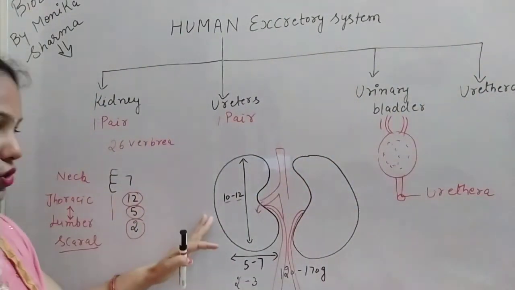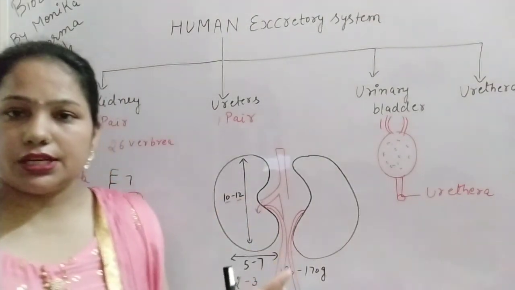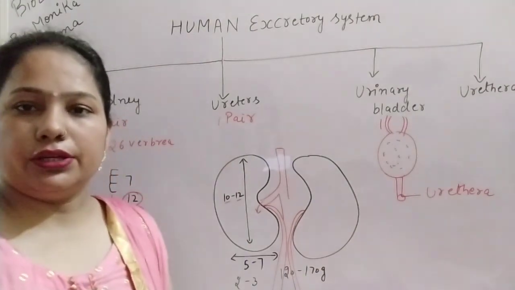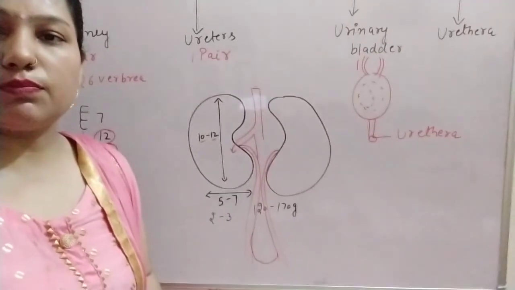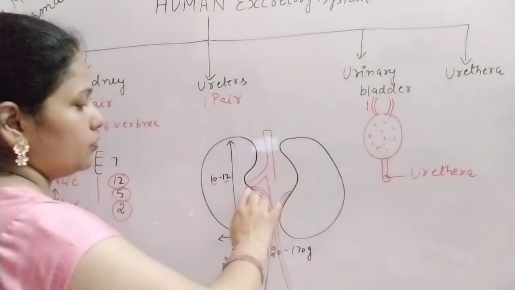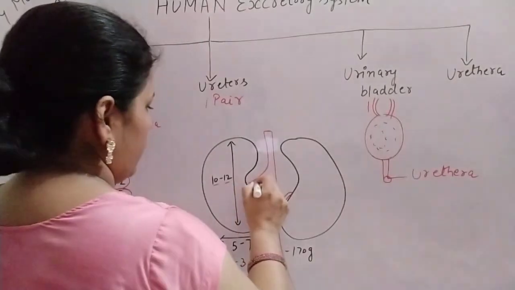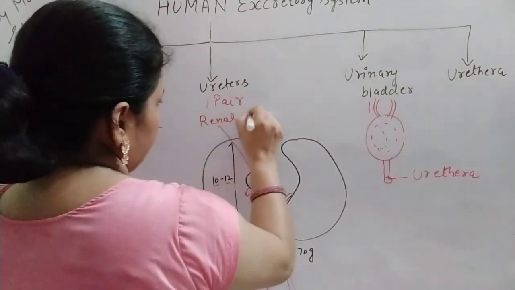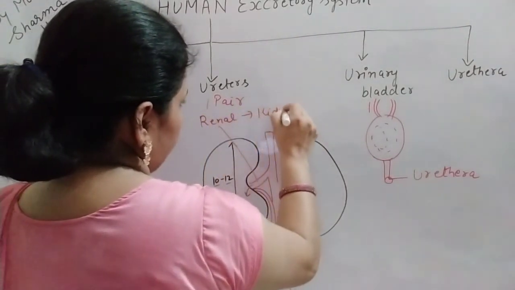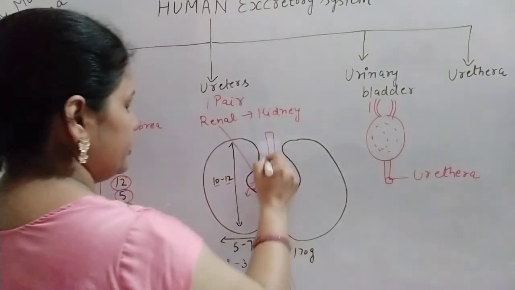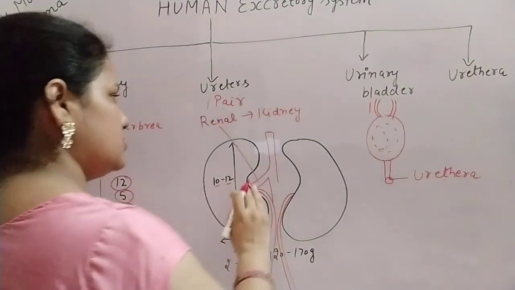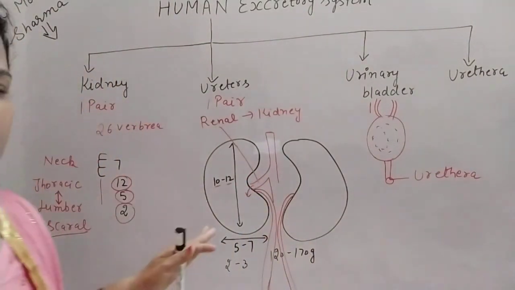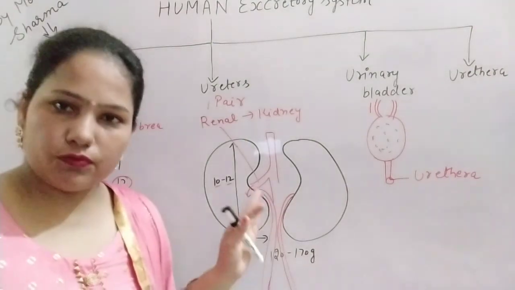So what is the function of the kidney? The function of the kidney is to remove the metabolic waste from our body, because of the blood that passes into the kidney, suppose through the renal artery. You have to remember one thing also: the word renal is related to the kidney. If the artery carries blood to the kidney, we call it the renal artery. If the vein takes the blood from the kidney, we call it the renal vein.